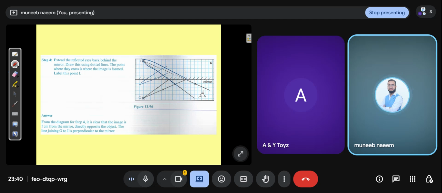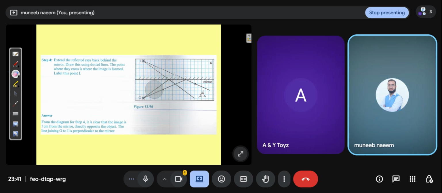From the diagram, step 4, it is clear that the image is 5 centimeters from the mirror, directly opposite the object. The line joining O to I is perpendicular to the mirror. You can see that when you draw these two lines, this is also 5 centimeters from the mirror.